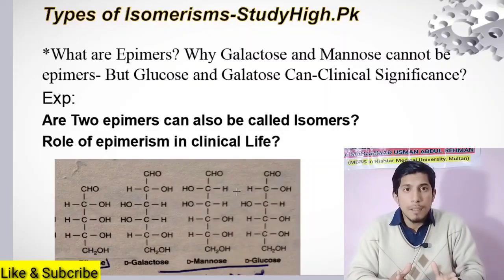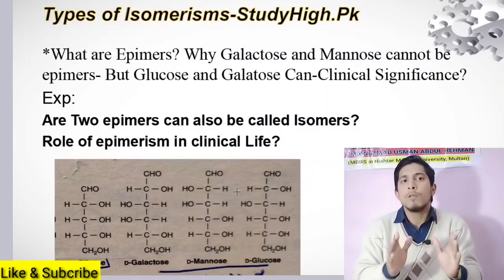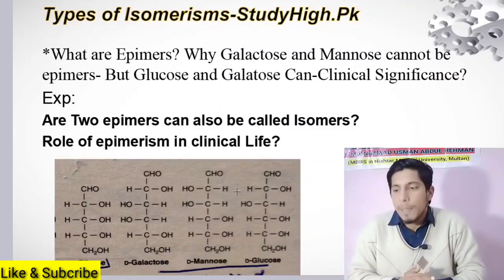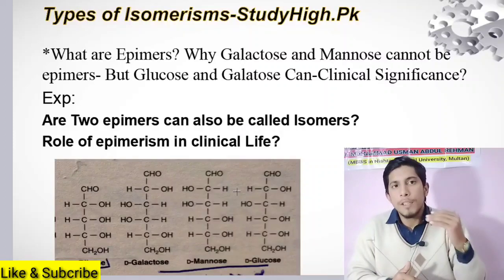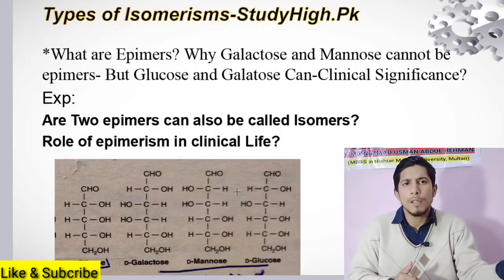So, can two epimers be isomers? These are some important questions which you will come to know after my discussion. First of all, epimers are isomers. This is true. This is a sub-classification of isomers. Isomers are further classified into different types.